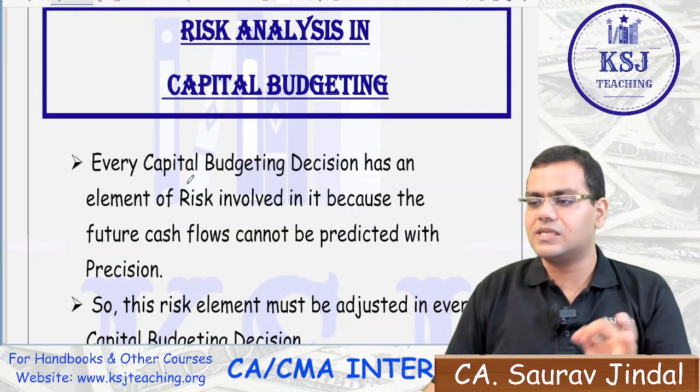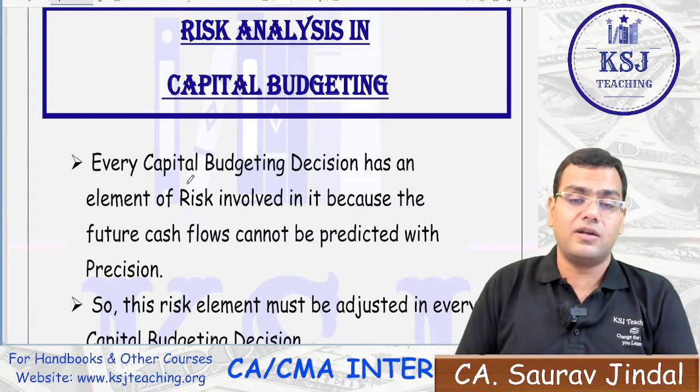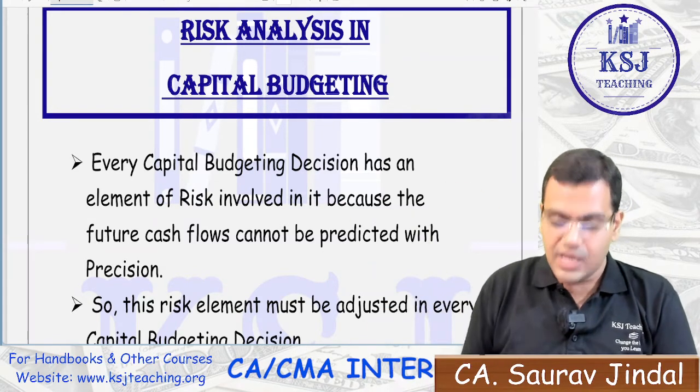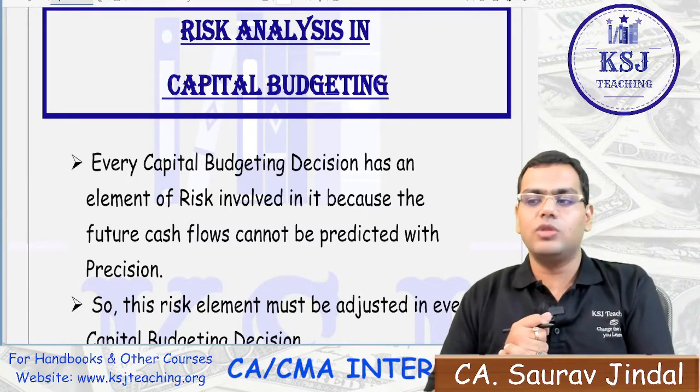Right? What is this risk analysis in capital budgeting? It says that in capital budgeting, we are trying to predict the future cash flows, and there is always an element of uncertainty related to the future cash flows.